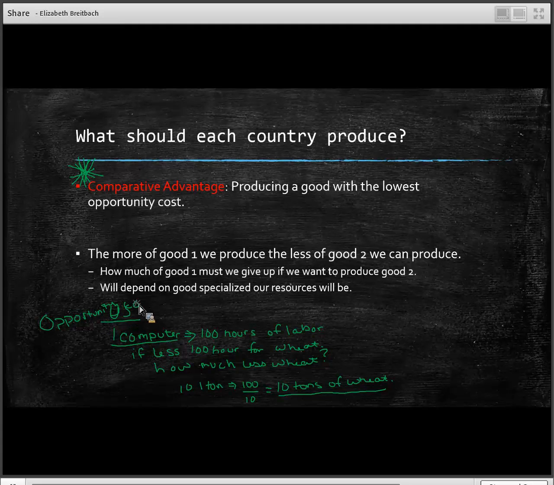The opportunity cost, and we're going to compare this opportunity cost with the opportunity cost of all other countries around the world, and we're going to see if the United States has the lowest opportunity cost of producing wheat, then they're the ones that should produce. If they're the ones that have the lowest opportunity cost of producing a computer, then they should produce computers. Okay, so we're going to leave this here for just a little bit, and we're going to come back to it in our next lecture.